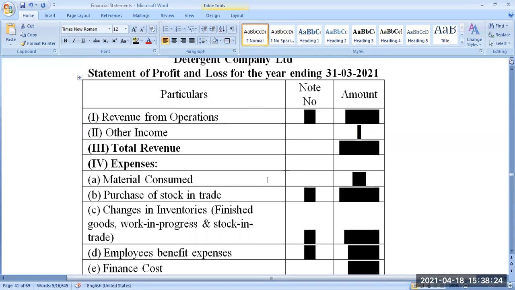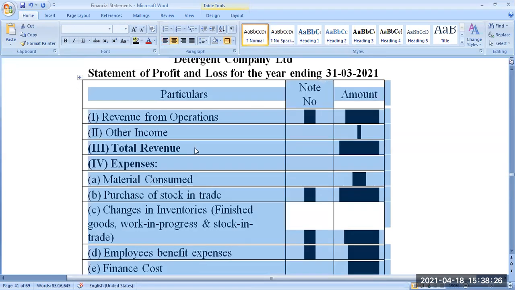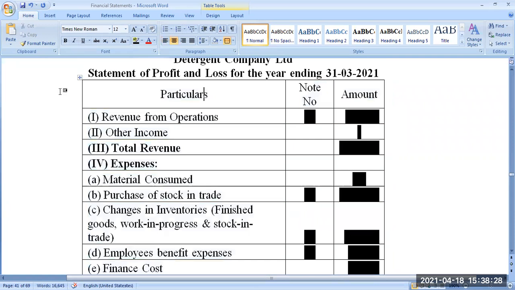Before you start writing the numbers, you write this format first. Okay, particulars, note number and amount. What is note number? If this amount is 1 lakh, how did you get that 1 lakh rupees? Some plus minus can be there. That needs to be shown in a working note. That note is to be numbered. That number is the note number.